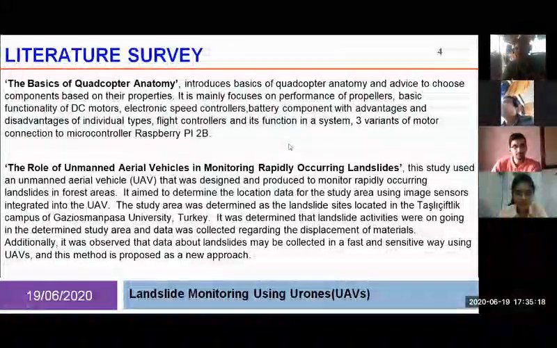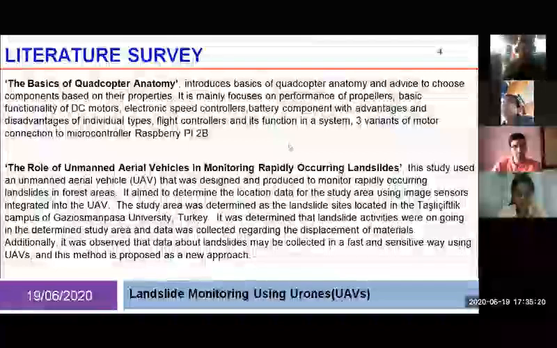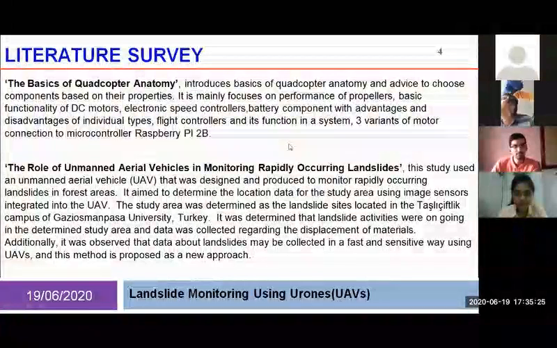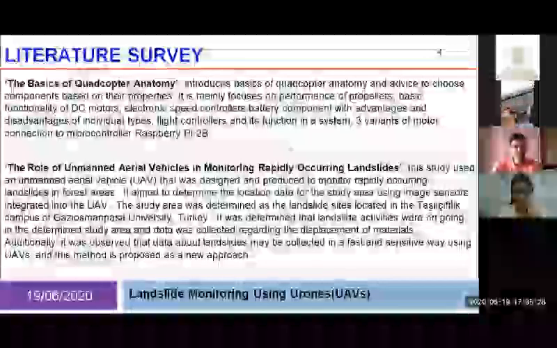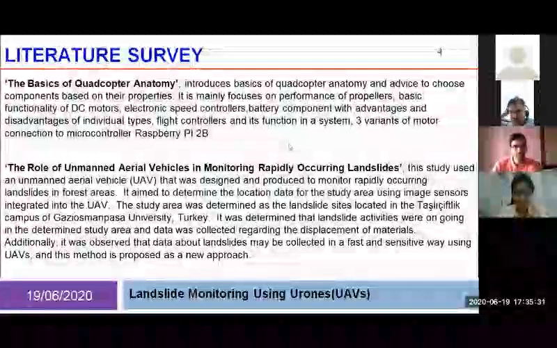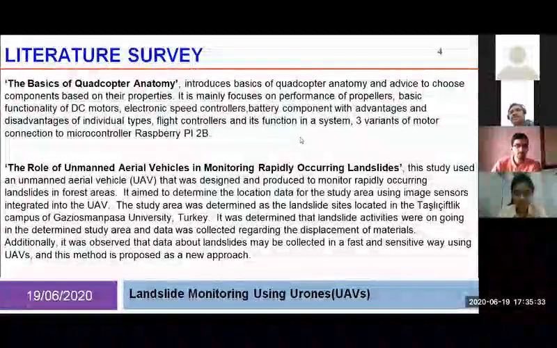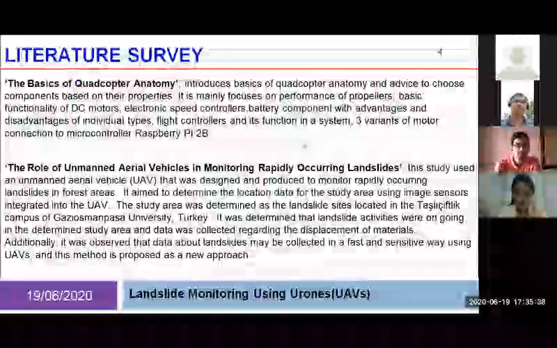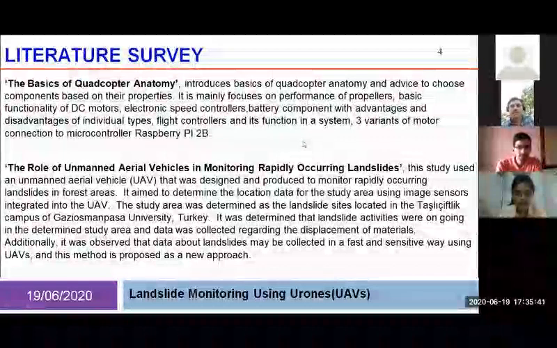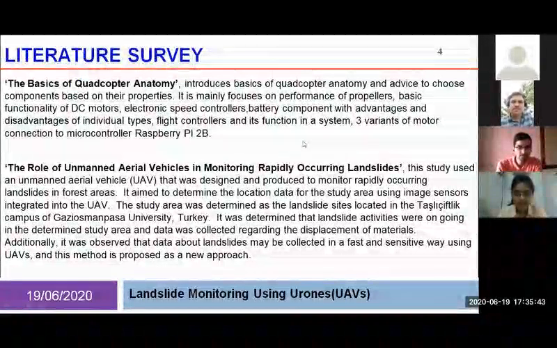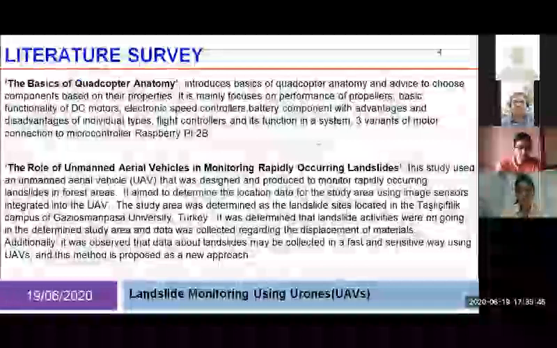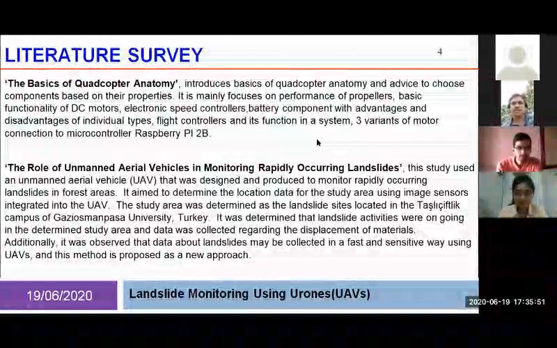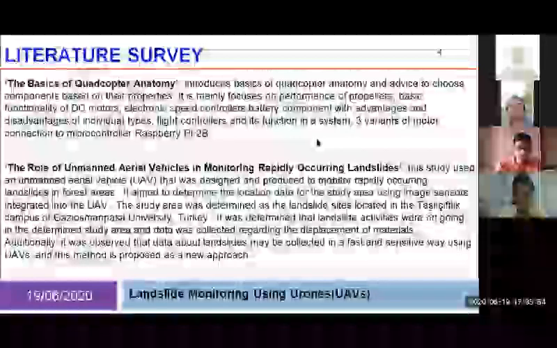Then we also had to study the phenomena of landslides and previous UAV projects that were attempted to monitor landslides. So the second paper we read was the role of unmanned aerial vehicles in monitoring rapidly occurring landslides. In this study, UAVs were used to monitor some sudden landslides for the testing of the concept. Next slide, please.